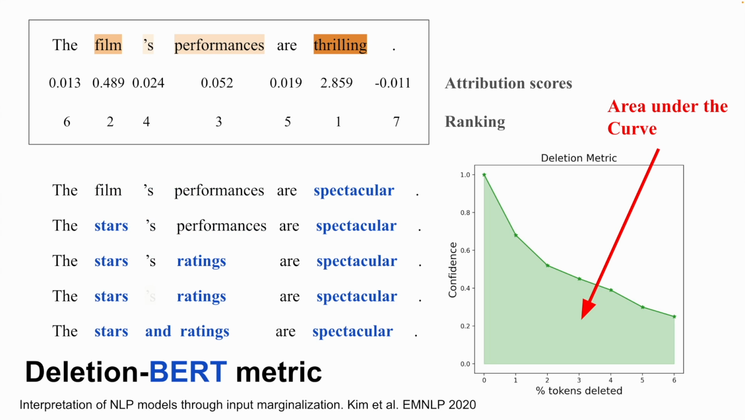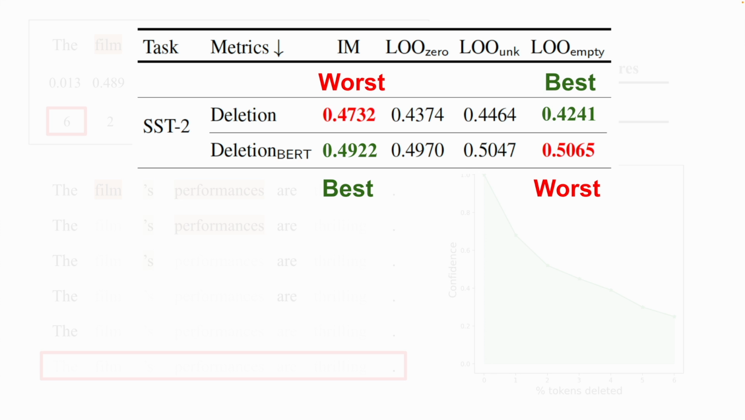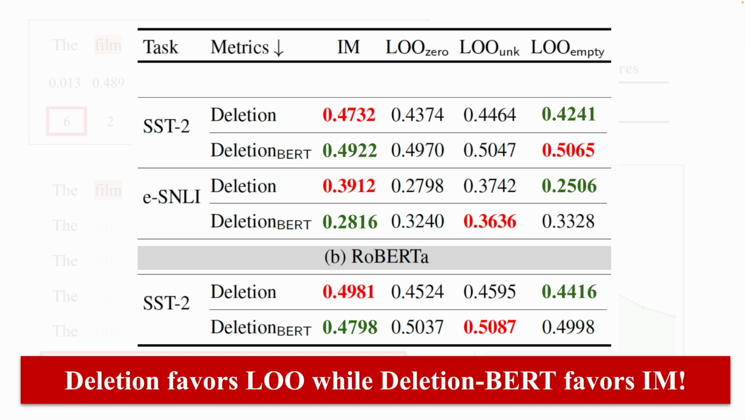To avoid the out-of-distribution issues in deletion, Kim and colleagues only evaluated IM on deletion BERT, which replaced words instead of deleting them. Interestingly, we find that IM is the best under deletion BERT, while leave one out is the worst. In contrast, under deletion, IM is the worst while leave one out is the best. That is, deletion favors leave one out while deletion BERT favors IM. We also observe the same conclusion for other datasets and models.